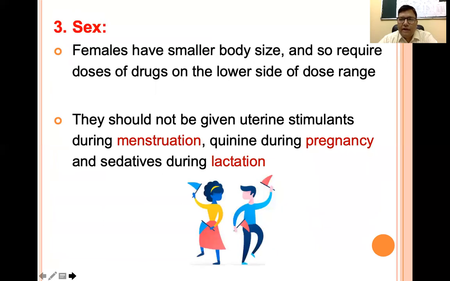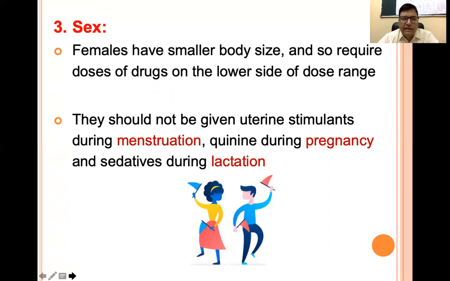Then coming to the third factor which modifies the drug action, the sex of the patient. Females have a smaller body size and so require a dose on the lower side of the dose range. And they should not be given uterine stimulants during menstruation, quinine during pregnancy, or sedatives during lactation, because that is going to affect their child.